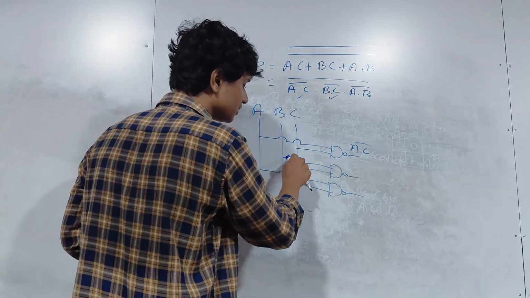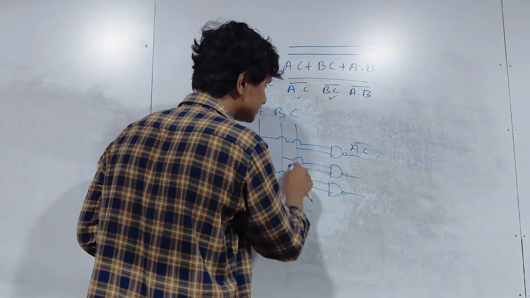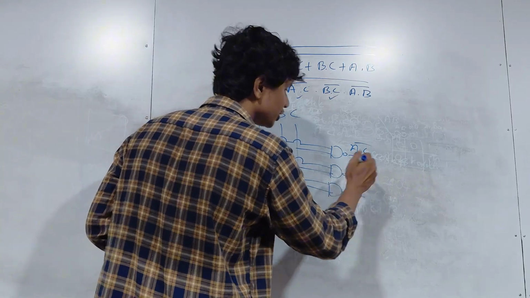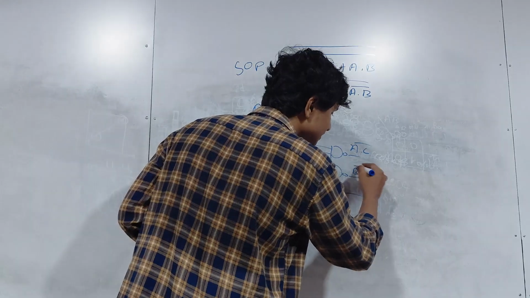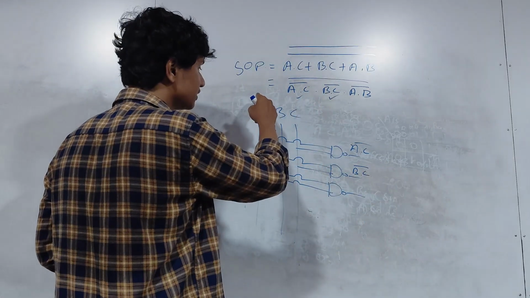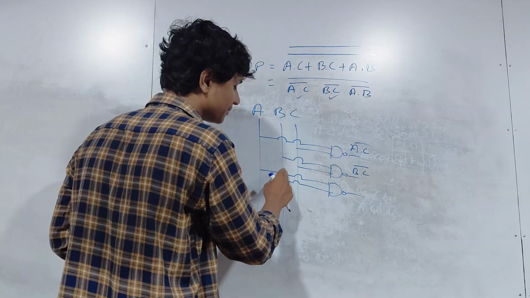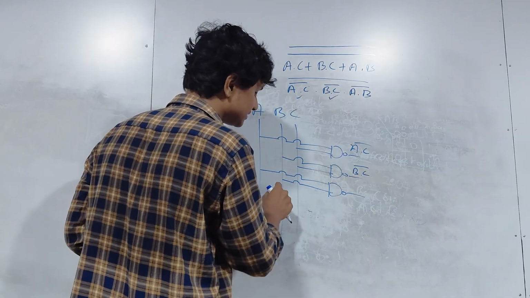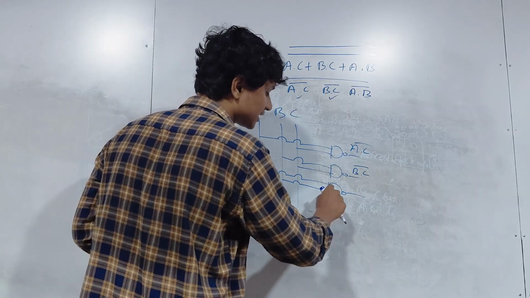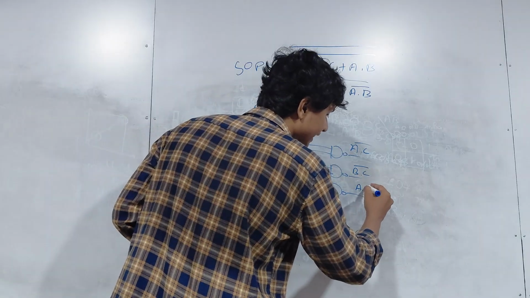Next one, B, jumping, coming, joining to this. C is coming, getting joined to this. So you get B dot C bar. Next one you get? You get A, this is coming, jumping, going through this. This guy is jumping, is coming here. What do you have? A dot B bar.